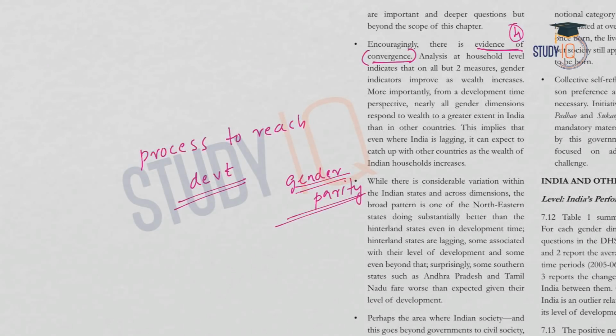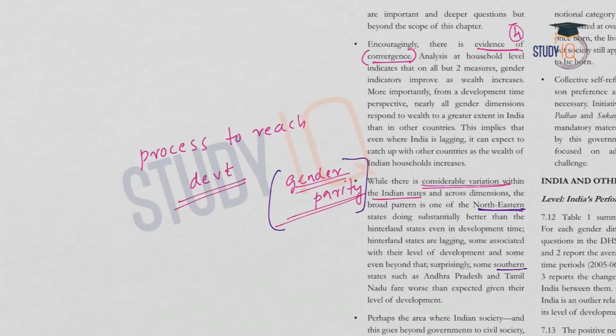And fifth finding is that there is considerable variation within Indian states. We said in the beginning that different states in India are performing differently, and one exceptional example is northeastern states. They are not well off, they are not very prosperous, but when it comes to gender parity, they are well performing and they are a model for the rest of the country.